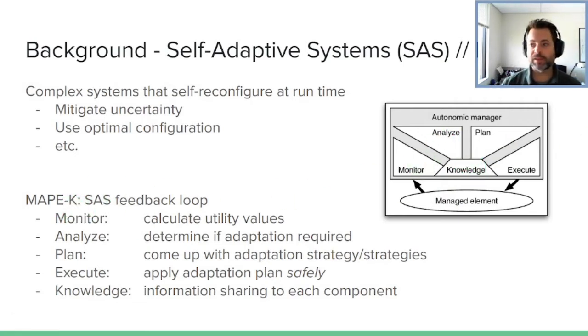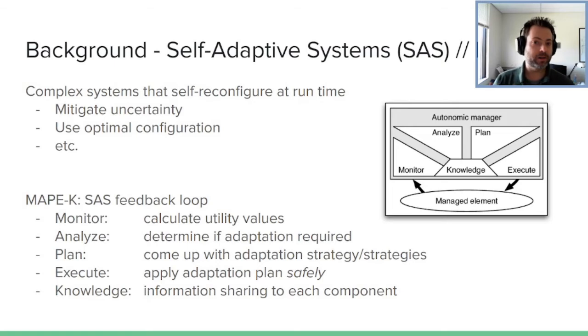So monitoring is basically keeping an eye on software sensors, making sure that your overlay knows what is happening. We do this through calculating utility values. There are other ways to do this as well, but basically, how well is each requirement performing at runtime, or each goal in the case of this paper. Next, we're going to analyze. So basically look at all of these calculations.